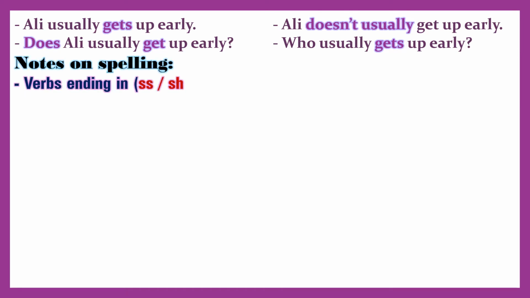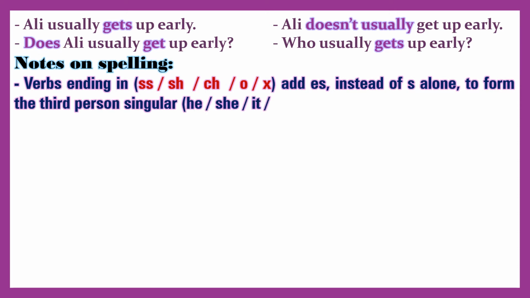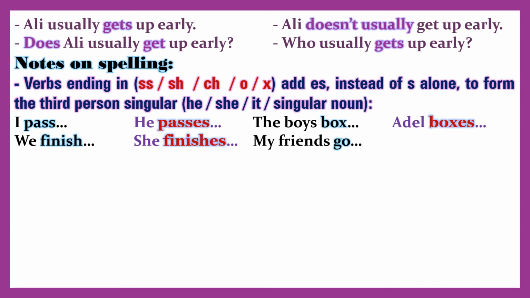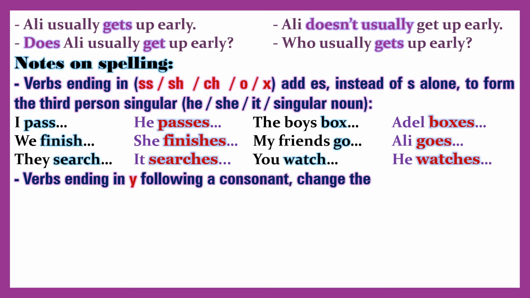Notes on spelling. Verbs ending in ss, sh, ch, o, x add es instead of s alone to form the third person singular: he, she, it, singular noun. I pass. He passes. The boys box. Adel boxes. We finish. She finishes.